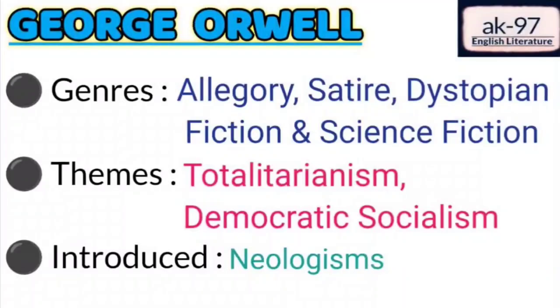During his literary career, George Orwell explored various genres like allegory, satire, dystopian fiction, and science fiction. Through his literary works, he explored various themes like totalitarianism and democratic socialism. George Orwell criticized totalitarianism and supported democratic socialism to bring equality in all fields. Through his works, George Orwell introduced various neologisms.